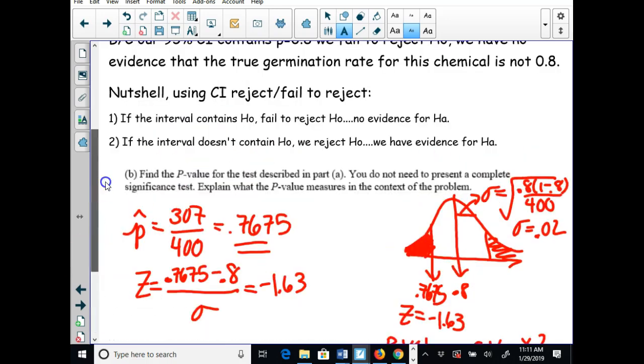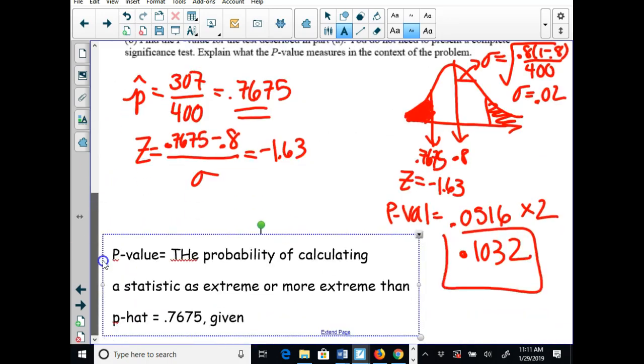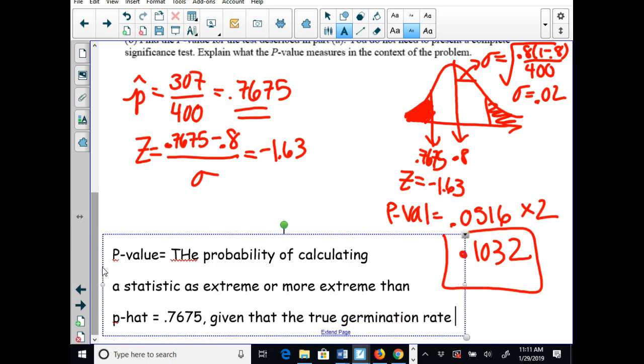So given that the true germination rate is 0.8. Again, that needs to be memorized. I can't stress it enough.